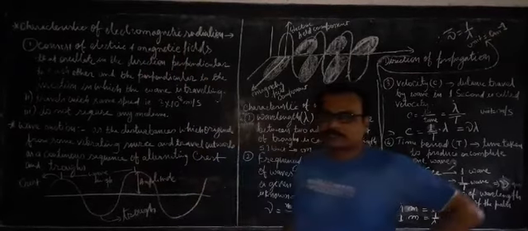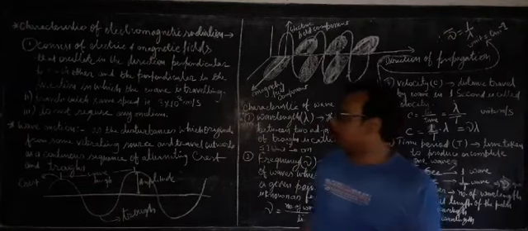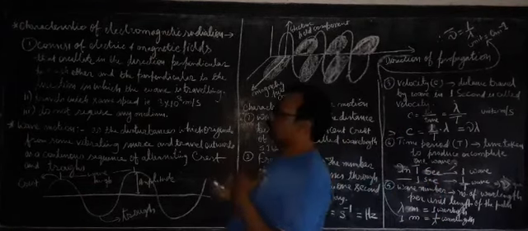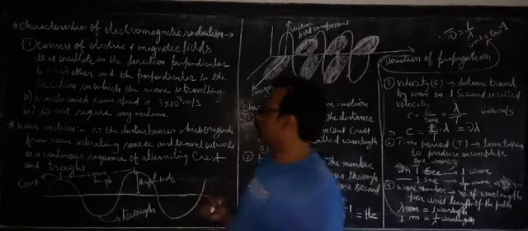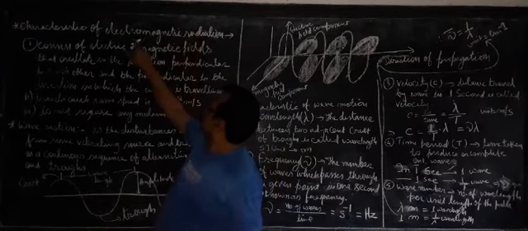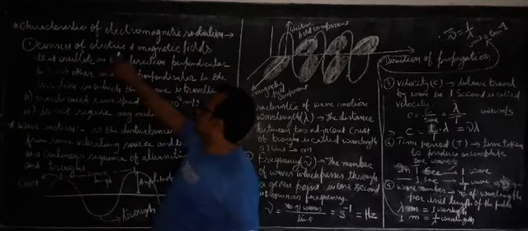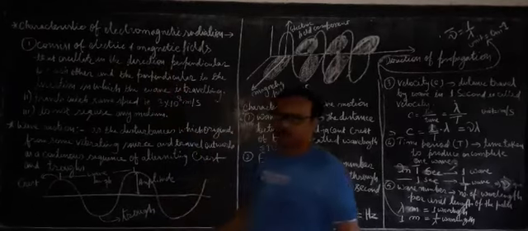We have discussed what electromagnetic radiation is. All the radiant energy is in the form of electromagnetic radiation. So, what are the things? Electromagnetic radiation consists of electric and magnetic fields.